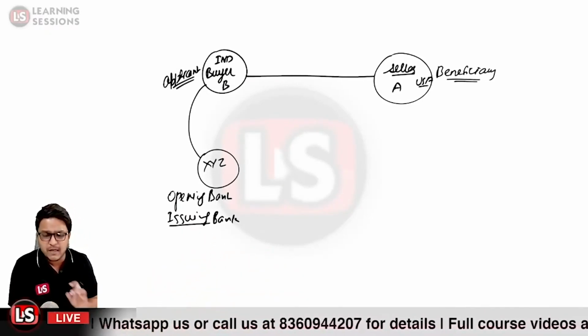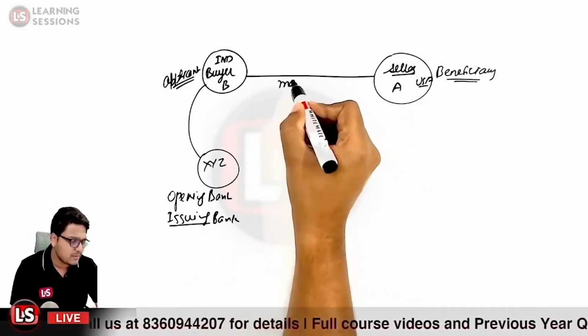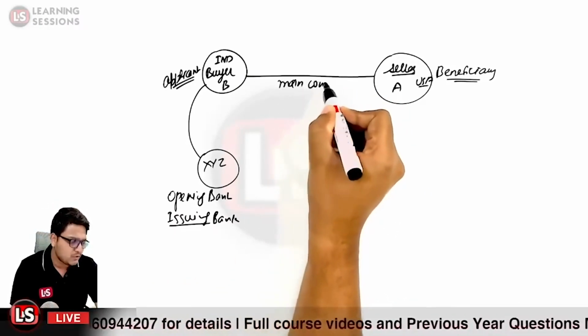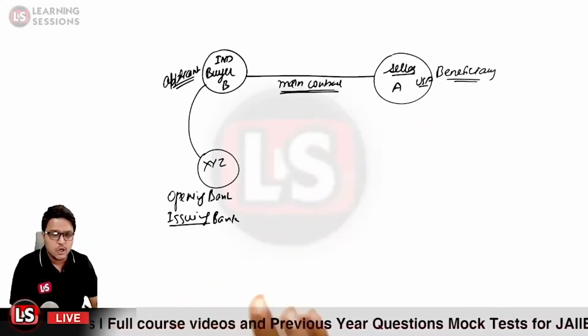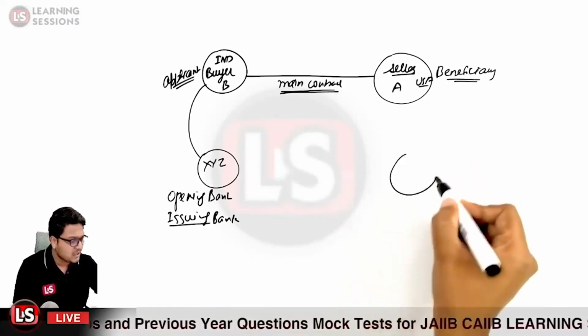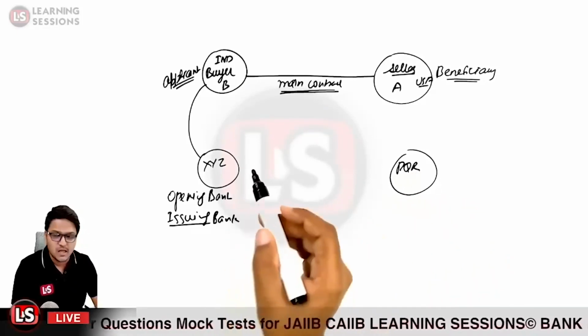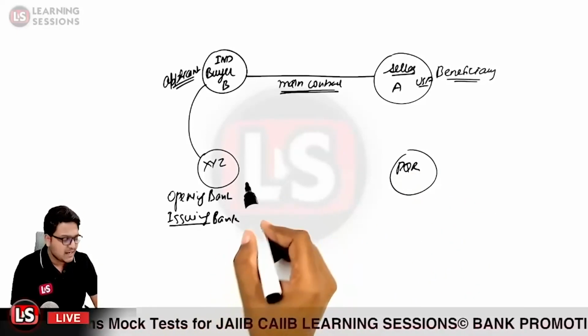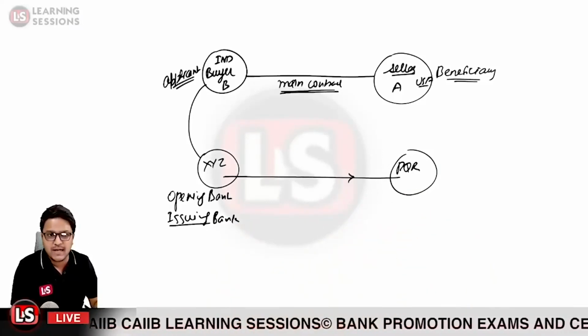Now, once the letter of credit has been opened by XYZ bank based upon the main contract, this letter of credit would be sent as a SWIFT message to the counterpart in the country of the seller, that is in the USA. Let us suppose the bank name is PQR, which is a correspondent bank of XYZ, and XYZ sends a financial message to this bank related to the letter of credit.